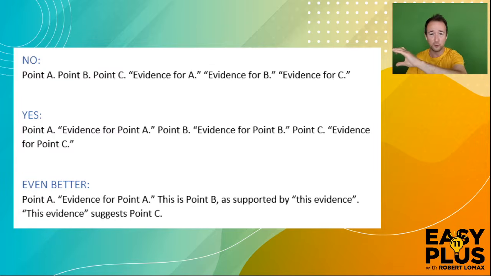If you look at the example that I've called yes, this is a structure that works perfectly well. Here is point A, here is the evidence for point A. Here's point B, here's the evidence for point B. Here's C, here's the evidence for C. It's completely clear, but it doesn't really encourage you to use the evidence and work it into your points. A really excellent structure is something like the even better option at the bottom. Point A, here's my evidence for point A. This is point B as supported by this evidence. So already I'm varying the structure a bit and really linking the evidence into the point. And then you can even turn it around. This evidence suggests point C.